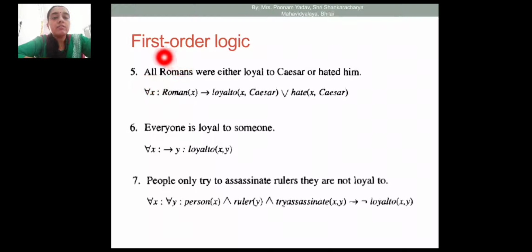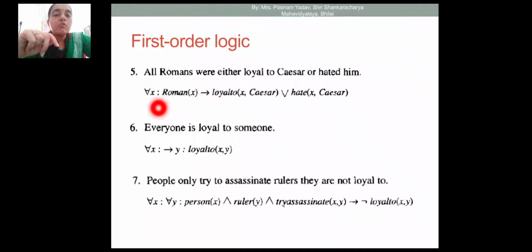One more example: all Romans were either loyal to Caesar or hated him. Again, it is talking about all Romans, so we take the universal quantifier. Now all Romans are connected with two conditions, either loyal to Caesar or hated him. There are two parts, either this or this.